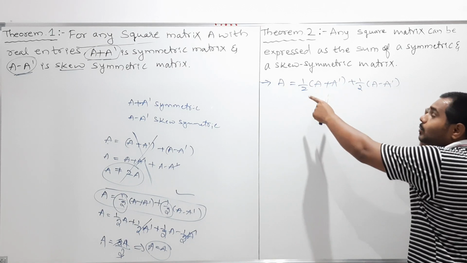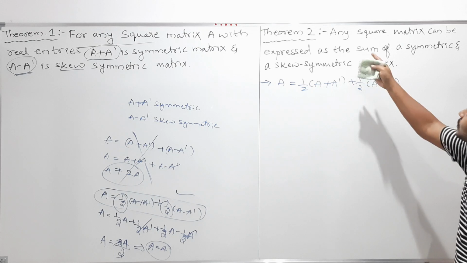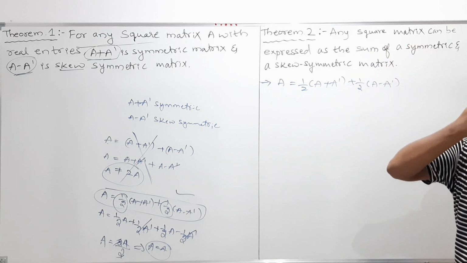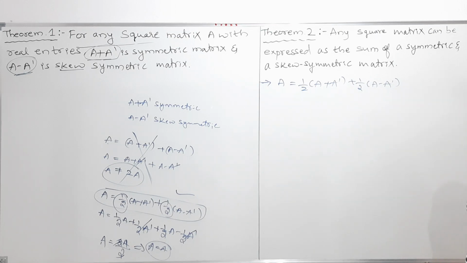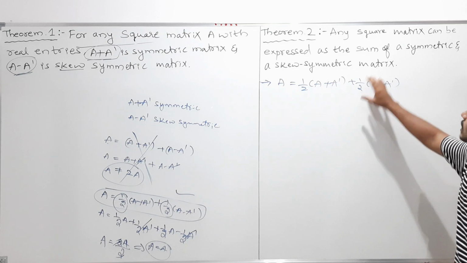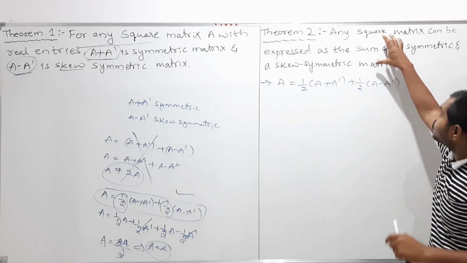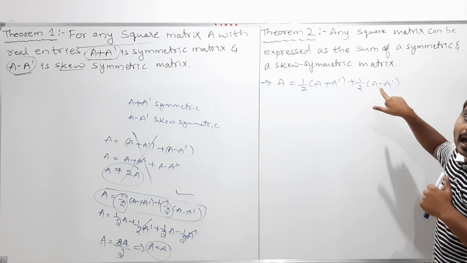So my dear students, you can observe this is not a proof of the theorem. This is just whatever they gave you in the form of sentences, that I wrote in the form of an equation. You can take it as an equation or call it an expression. I just wrote the given statement of the theorem in this form.